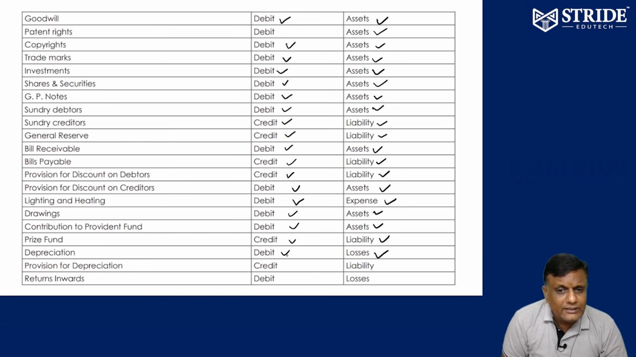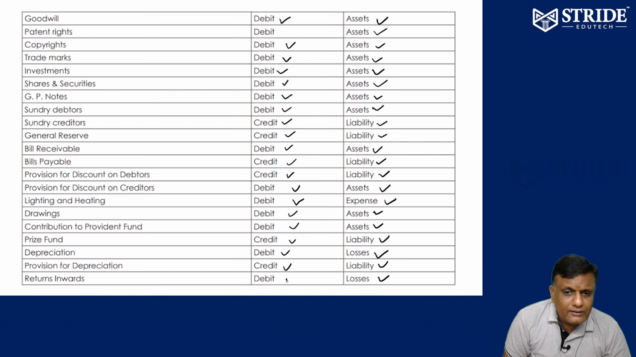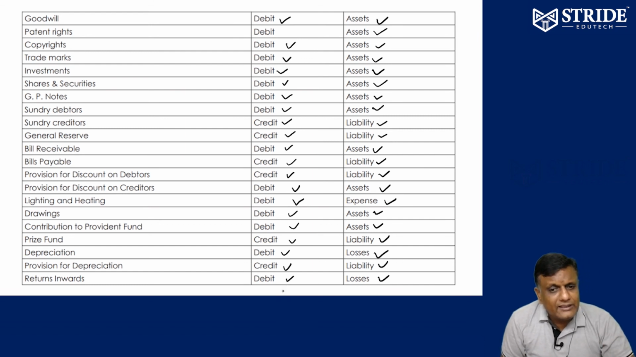Depreciation, loss, debit. Provision for depreciation, liability, credit. Debtor, bad debts, expense, debit. Provision for bad debts, liability, credit. Just like depreciation, loss, debit. Provision for depreciation, liability, credit. Return inward, loss, debit. Sales return inward, sales to be cancelled. Sales is always credit. Sales return, sales cancellation or credit cancellation, or you can call it loss or debit balance.